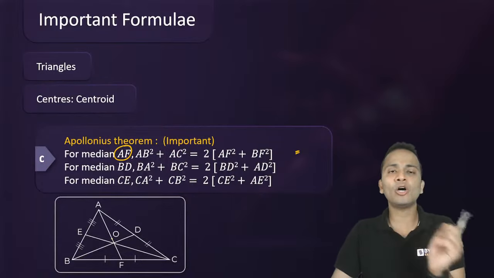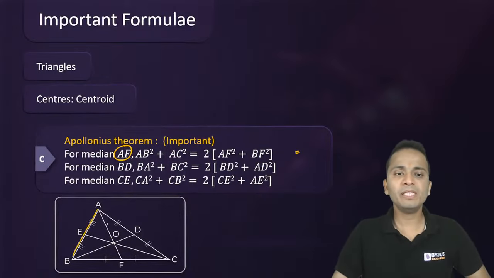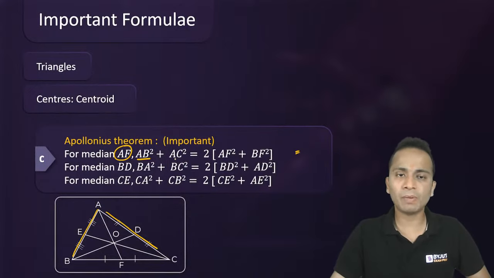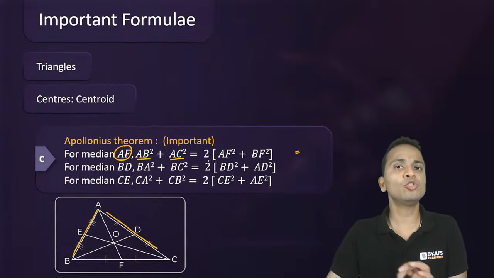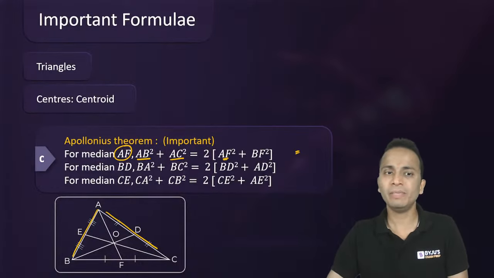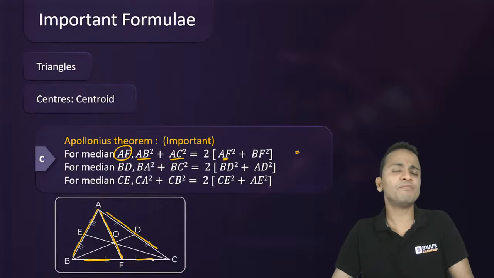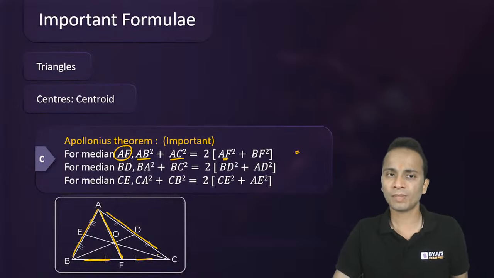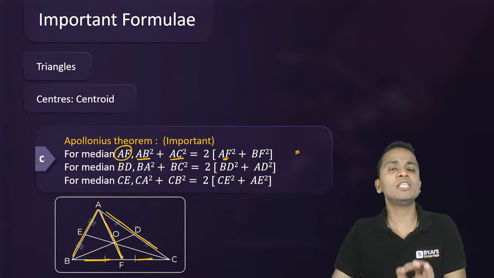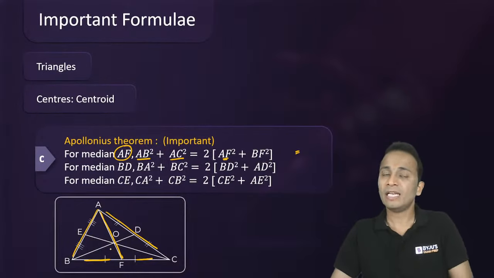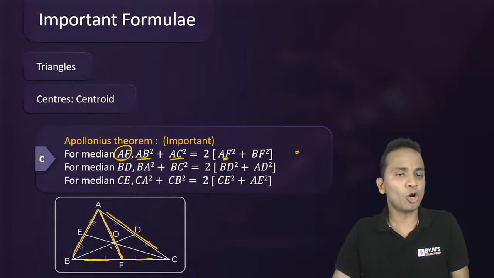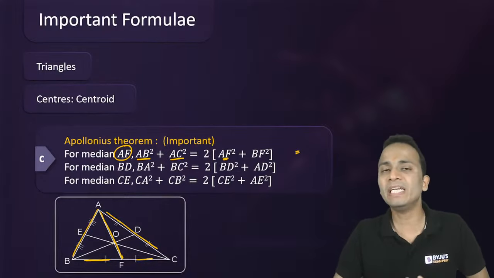Look at the sides on either side of this median, AB and AC. So AB square plus AC square is equal to twice of median square. Median, I'm taking it as AF, plus BF square. So look at BF, or you could have taken CF because BF and CF are equal. So AB square plus AC square is equal to twice of median square, that is AF square, plus BF square. Now you can write the other two formulas yourself by considering the other two medians as well.